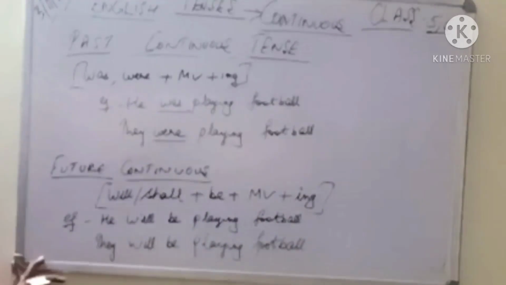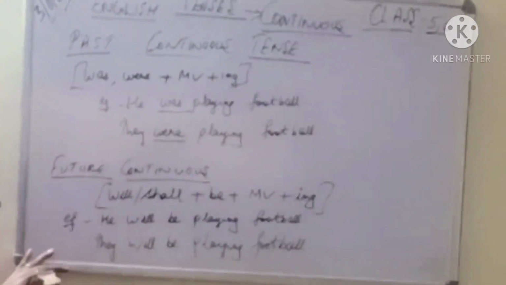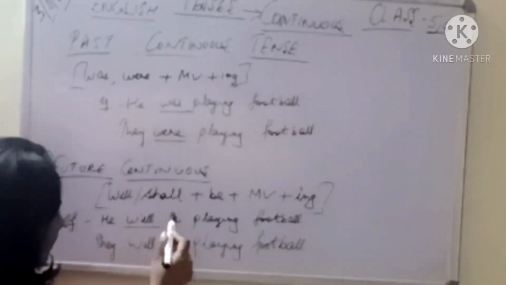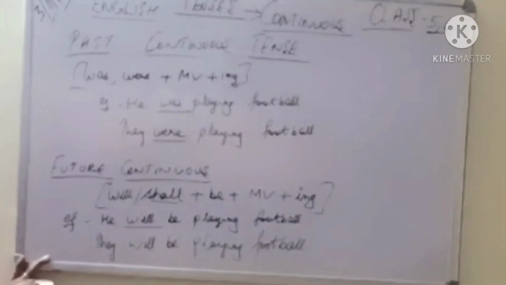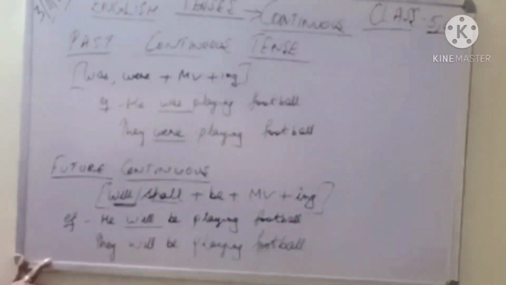तो हो सकता है I am talking in the morning and I am just saying कि they will be playing the football in the evening at 4 o'clock, at 6 o'clock. So that time is still to come and they will be playing. So what we have used here is will. Shall is always used, I have already told you, with we and with I. But usually we use will.